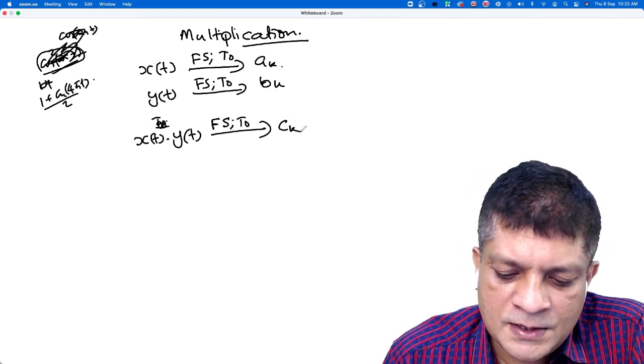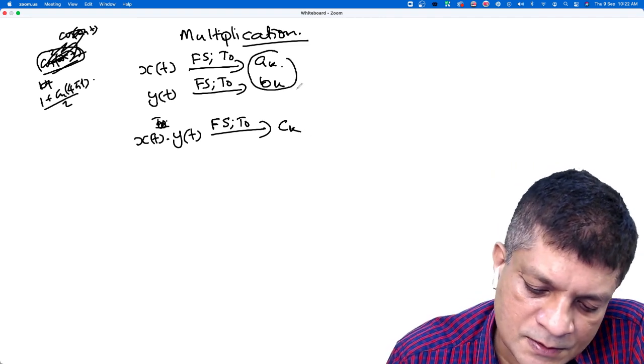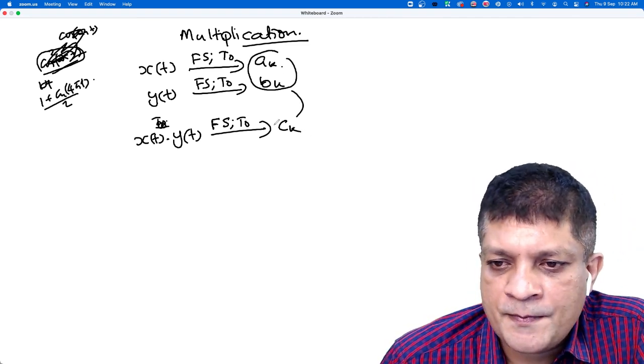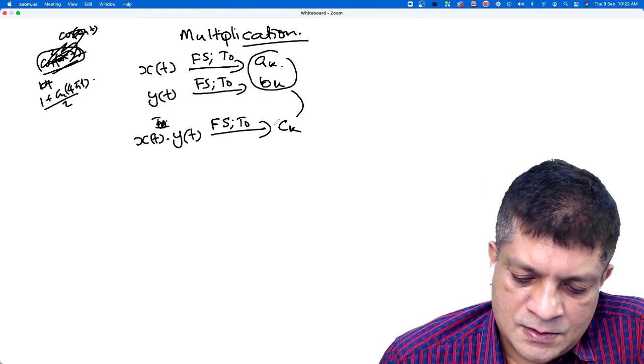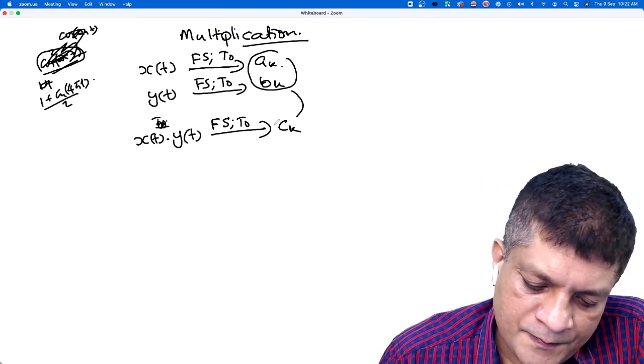Let me denote its coefficients by ck. Then what is the relation between these three? Okay, let me prove that property.